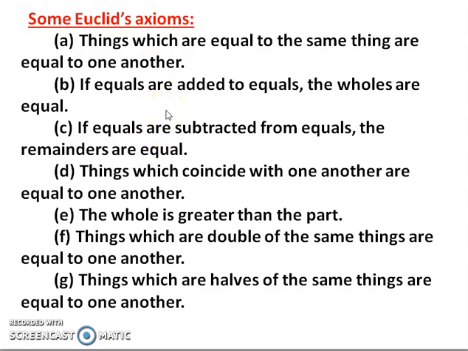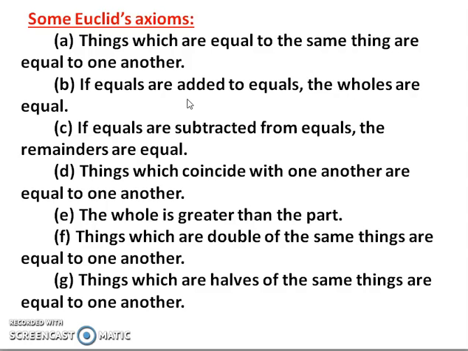If equals are added to equals, the wholes are equal. Equals added to equals means you have two quantities which are equal to each other. A and B are equal to each other. You add 4 to A and 4 to B. A plus 4 and B plus 4 also will be equal.